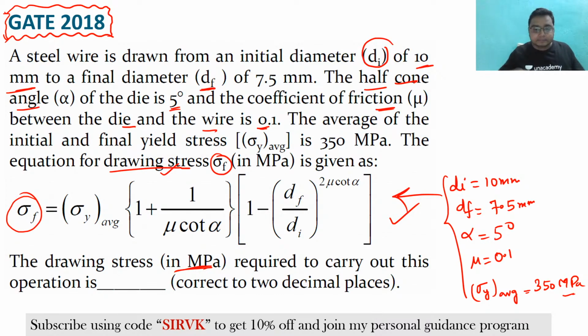Now tell me the answer to this question, please. I'm waiting for your reply. Each and everything is mentioned in the question. Please plug in the figures in this formula and try to find out the answer.